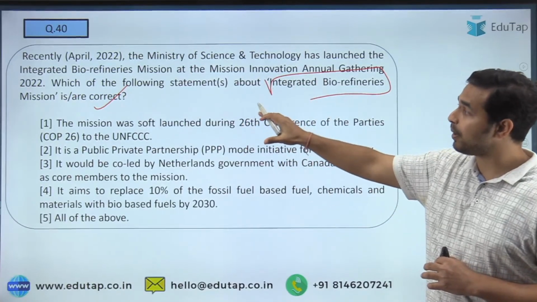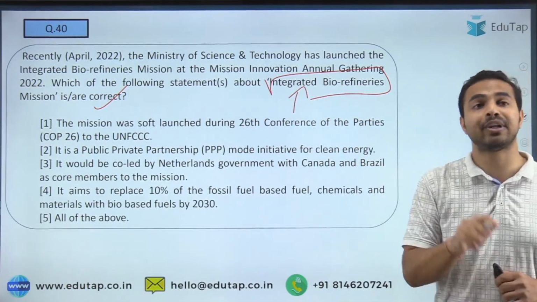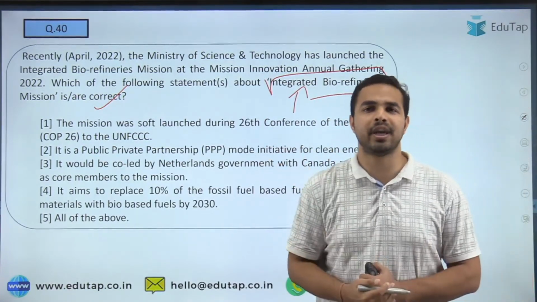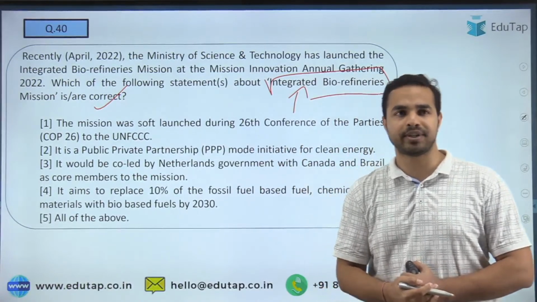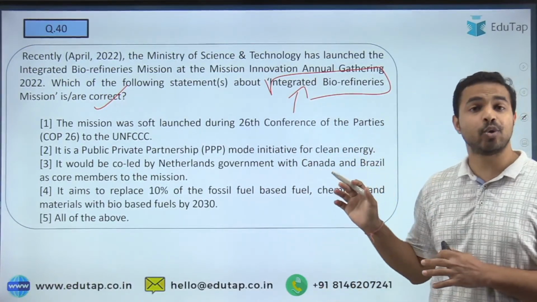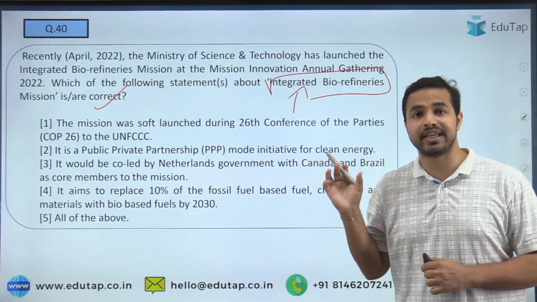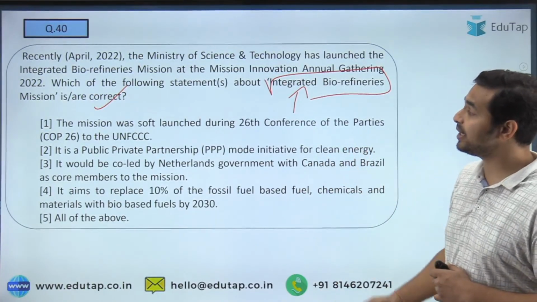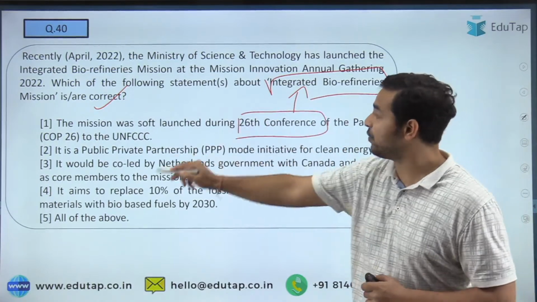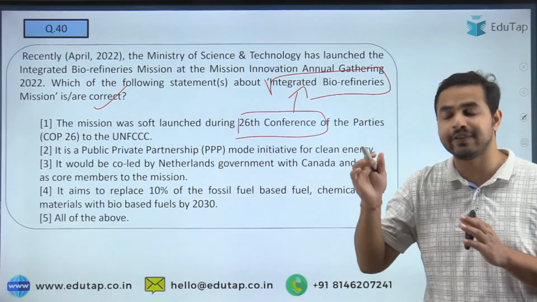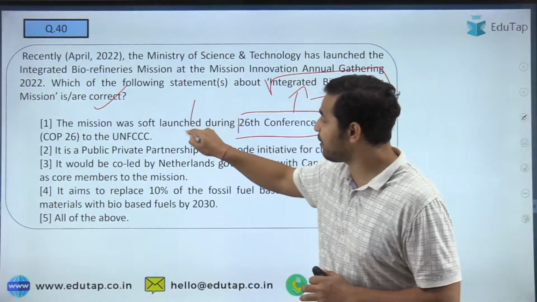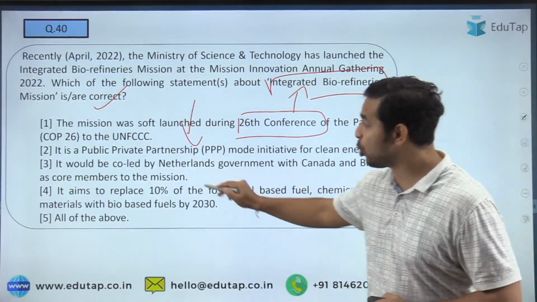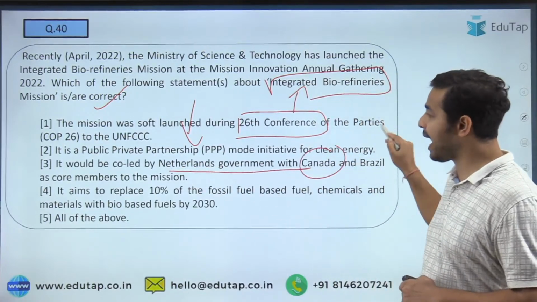So when I talk about here, it is basically asking you about the integrated biorefineries mission. So please identify the correct part here and please tell me that what is the right answer to the question. Once again I am telling you, always focus on the keywords here कि क्या है इसके अंदर keywords. And guys, when I talk about this particular mission, this was launched during the 26th conference of the parties of the UNFCCC. It is a public-private partnership mode initiative for the clean energy. The third important point is that it was co-led by Netherlands government with Canada and Brazil.